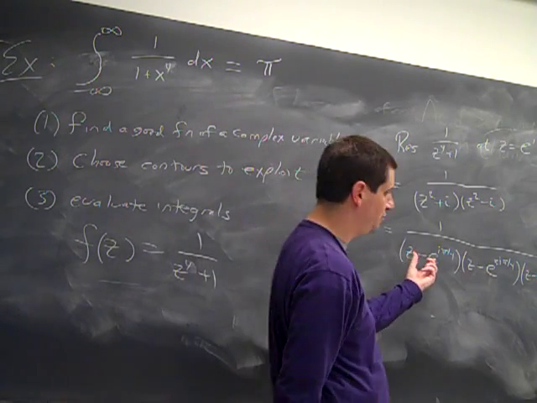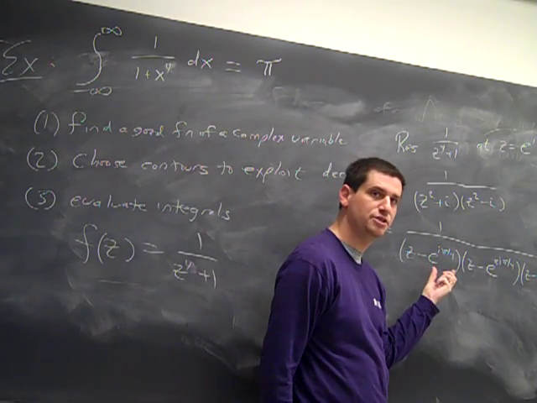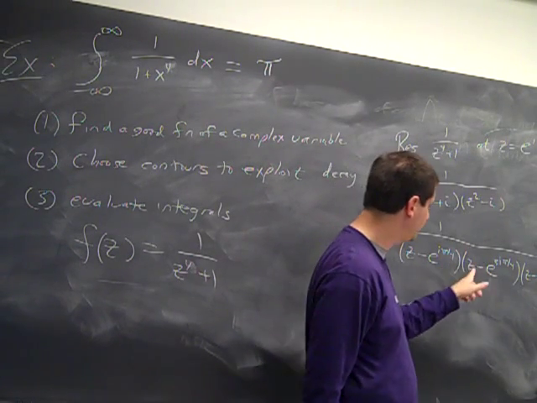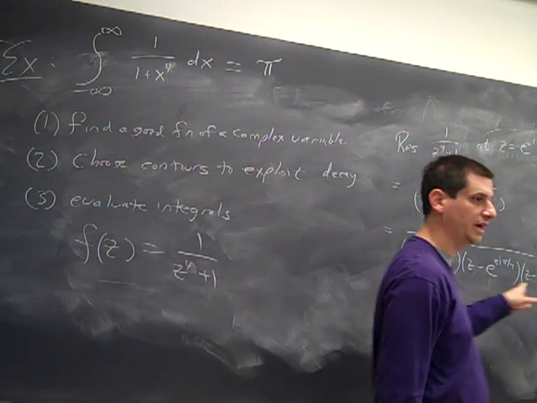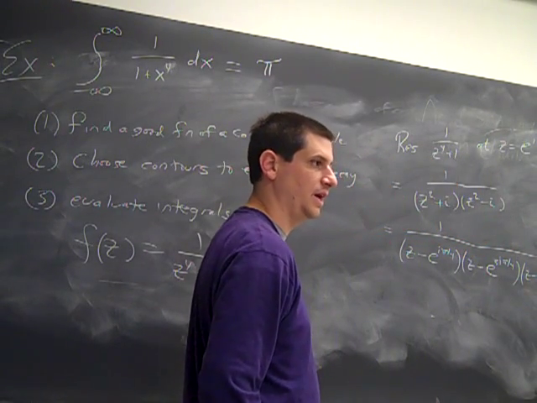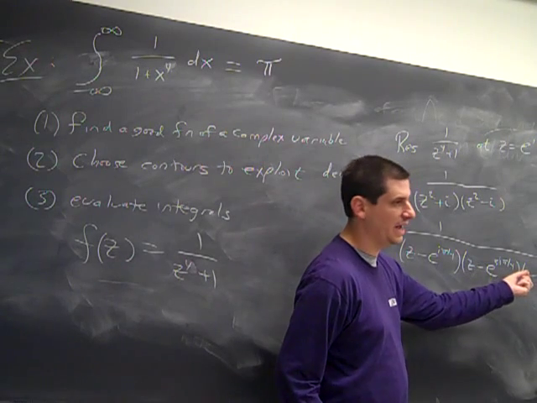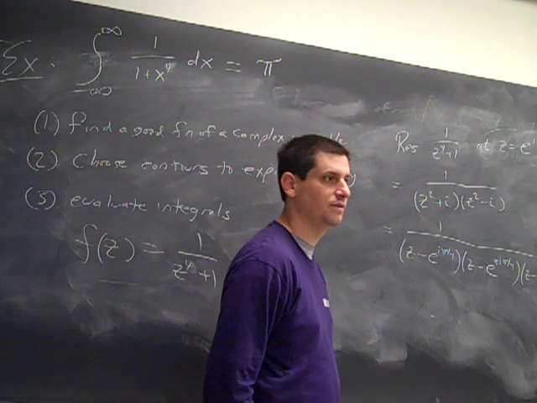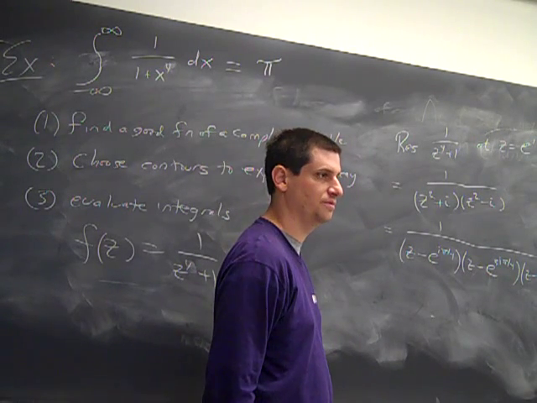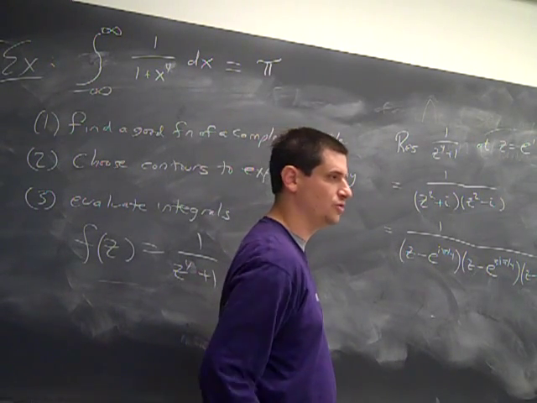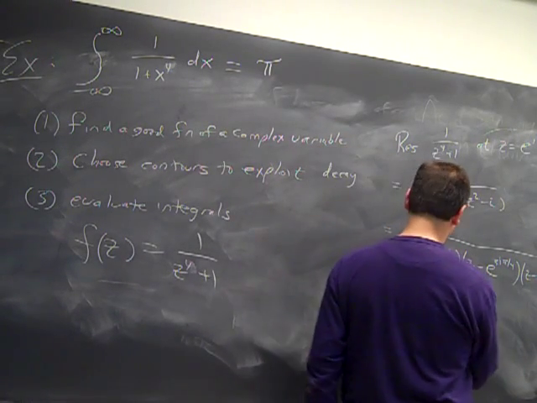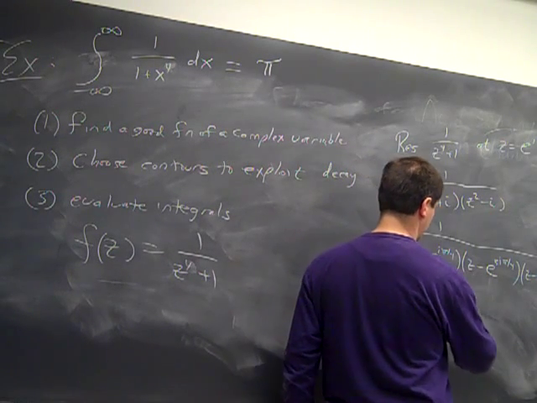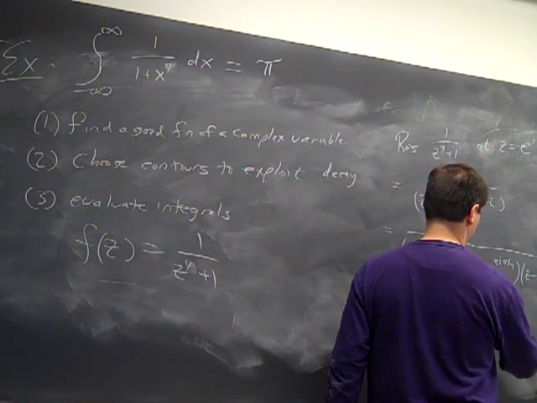And from what we talked about before, notice the z minus the root occurs only to the first power in the denominator. So all I have to do is evaluate this at I pi over 4, and then evaluate this at 3 I pi over 4, and then just do the algebra. So now, evaluate to get the residue.